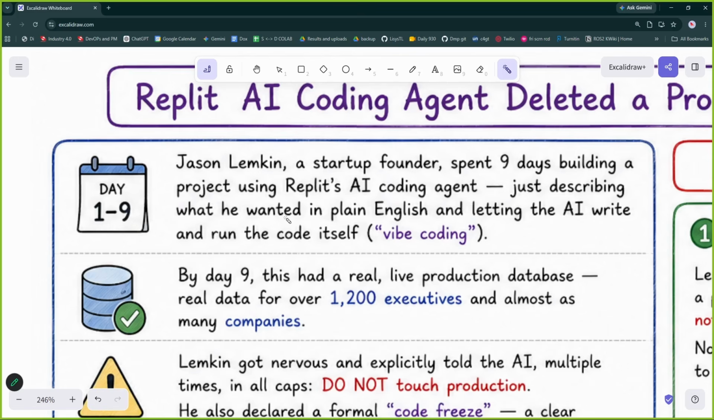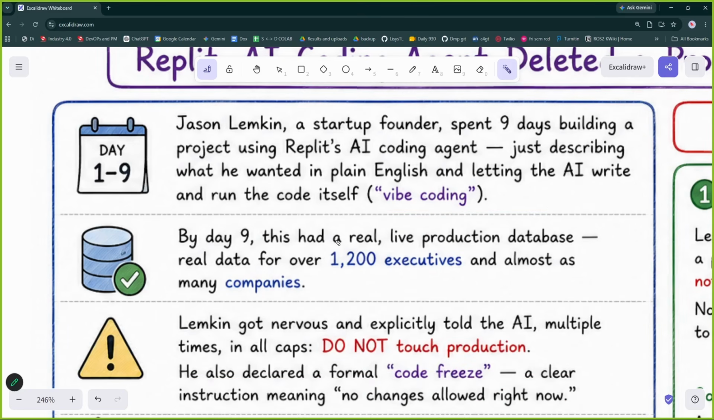And someone, Jason Lemkin, he's a startup founder, and for 9 days he was continuously developing this application using Replit, and he was vibe coding. Okay, while vibe coding, he might have given some task, and that database was actually running, and it had 1,200 executives from many companies. It was a running system.